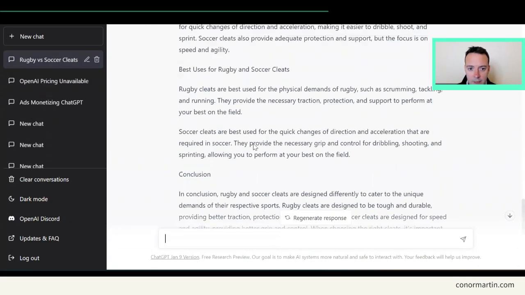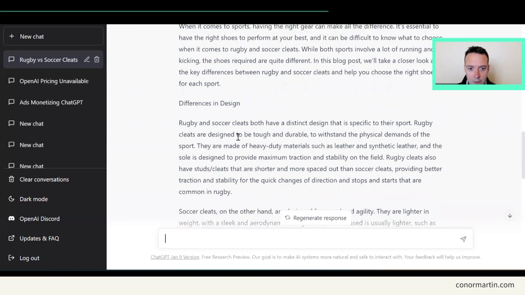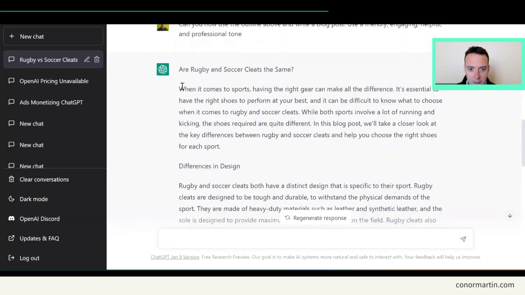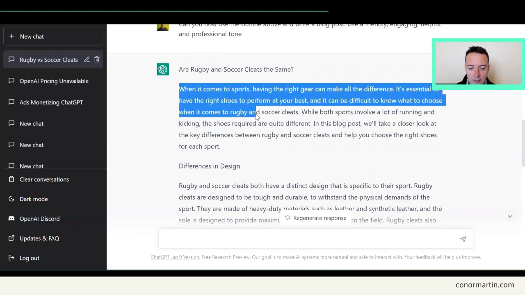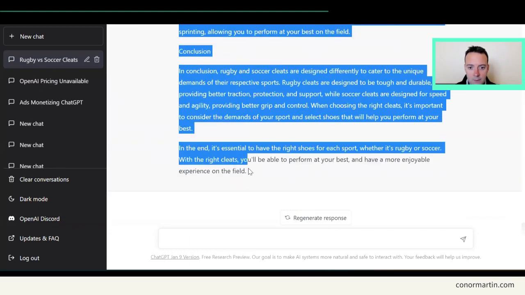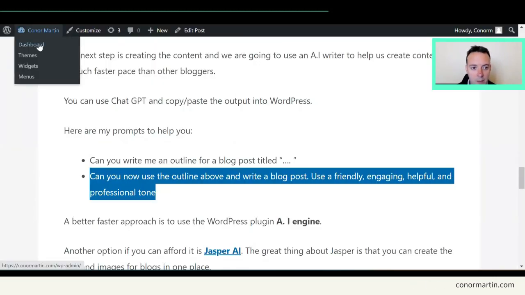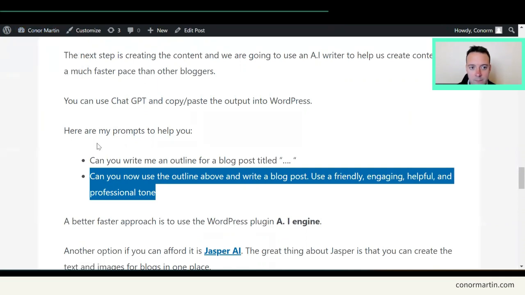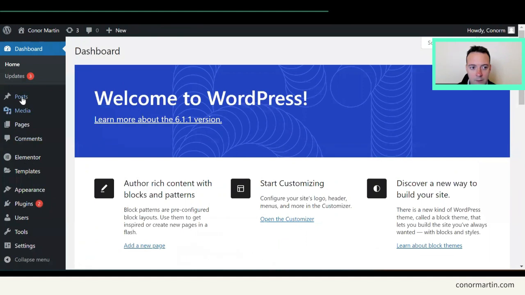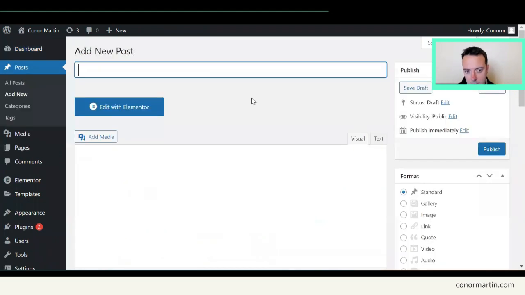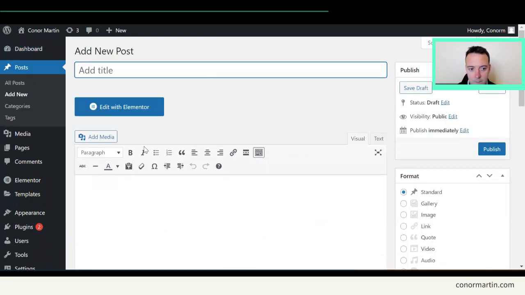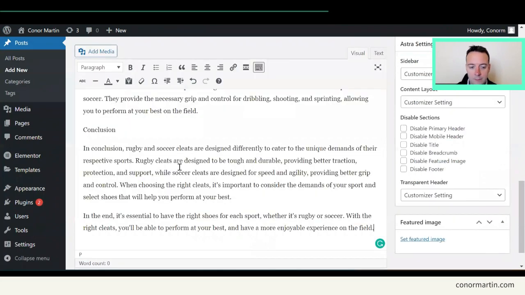Okay, so we now have the article from ChatGPT. It actually wrote the whole thing, which is surprising. Usually it doesn't do that, but let's copy this post into our WordPress blog. Okay, we copy and paste, and we can publish it on our blog. So we just go to our dashboard here, and we create a new post. So we add a new post. And we copy it in.